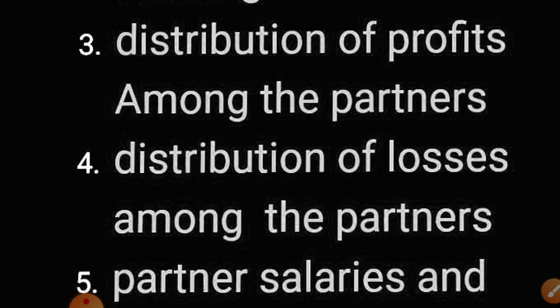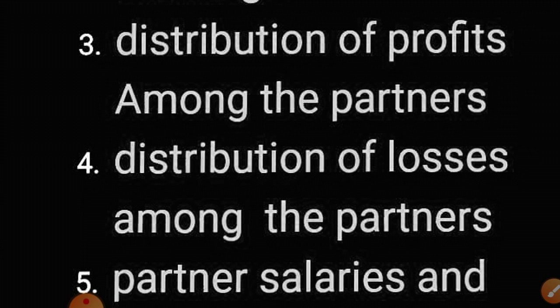Then minimum guaranteed profit, in which a partner is guaranteed a minimum profit. Even a firm may be guaranteed. So when a partner gives a guarantee to the firm, the remaining profit is added to the firm's profit, and the partner who gives the guarantee will be liable to pay the share.